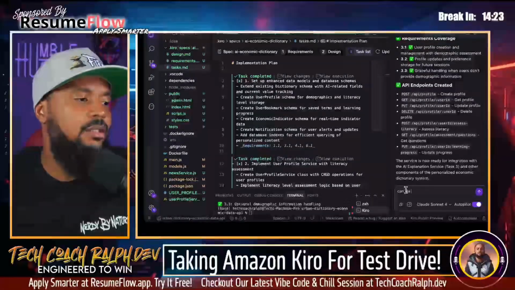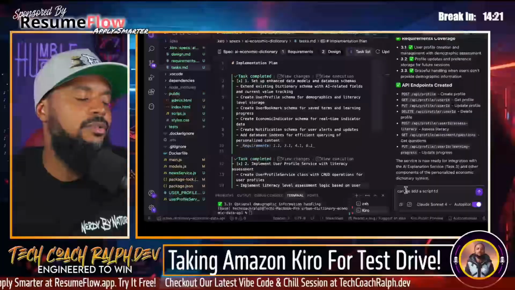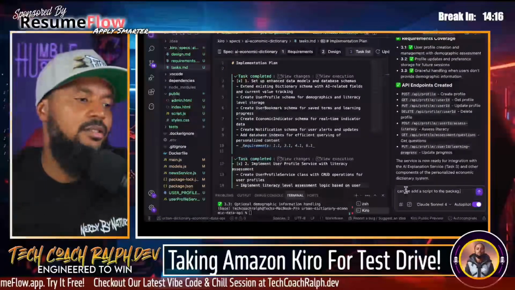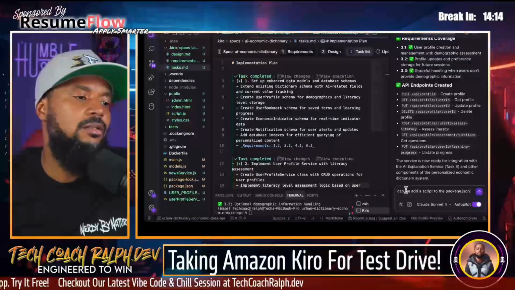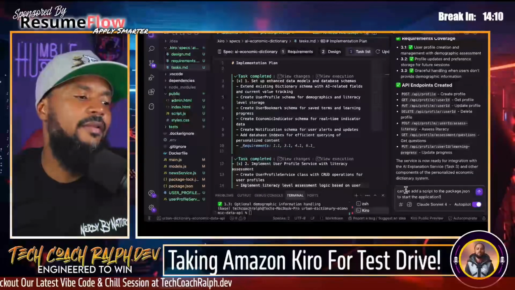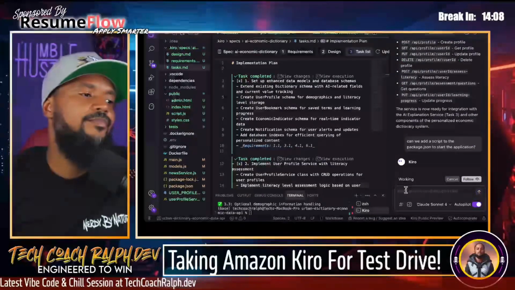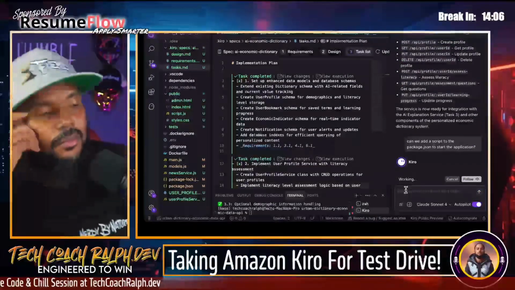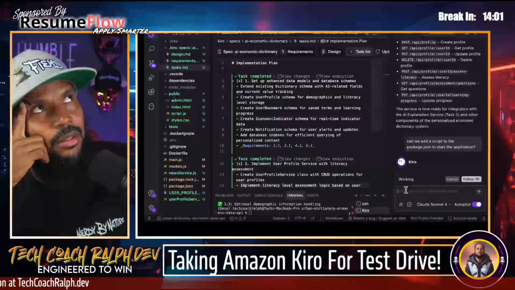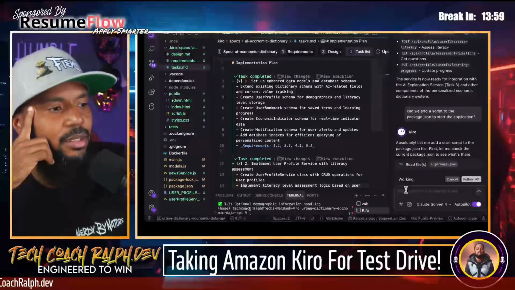Can we add a script to the package.json to start the application? It'd probably be something like npm run and then node main.js.